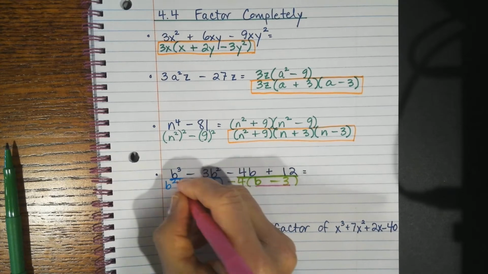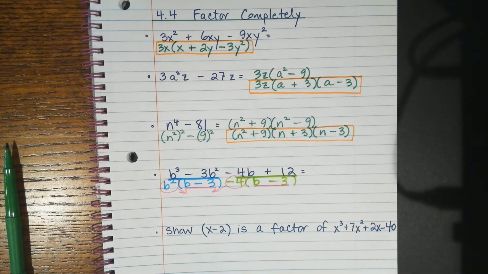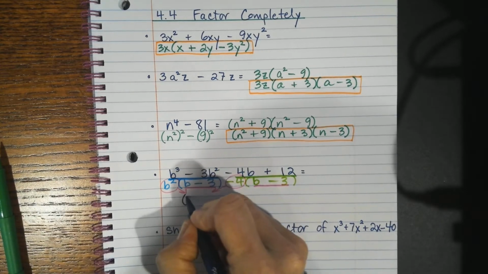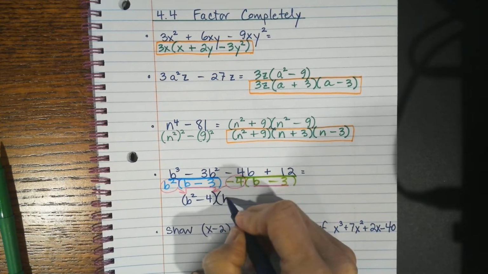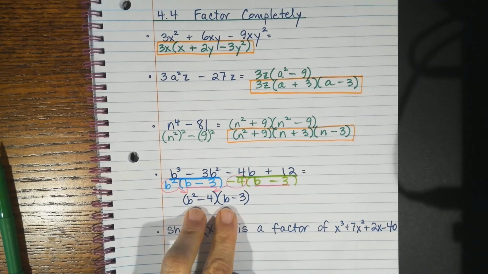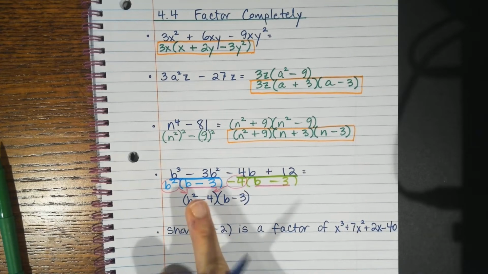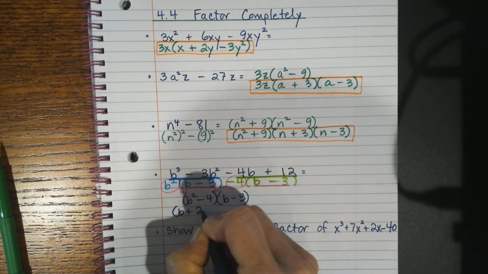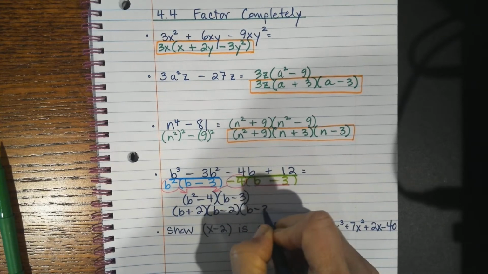That means that this and this can come down together and can be written b squared minus 4 from there times b minus 3. And then you ask yourself, okay, are any of these special patterns? Because if they aren't, I'm done. But look, you have the difference of squares. So this one, again, can be factored as b plus 2 times b minus 2. And then this one is b minus 3.